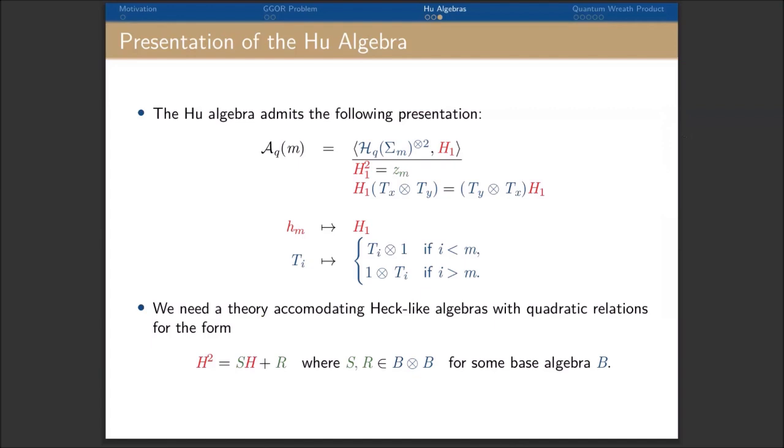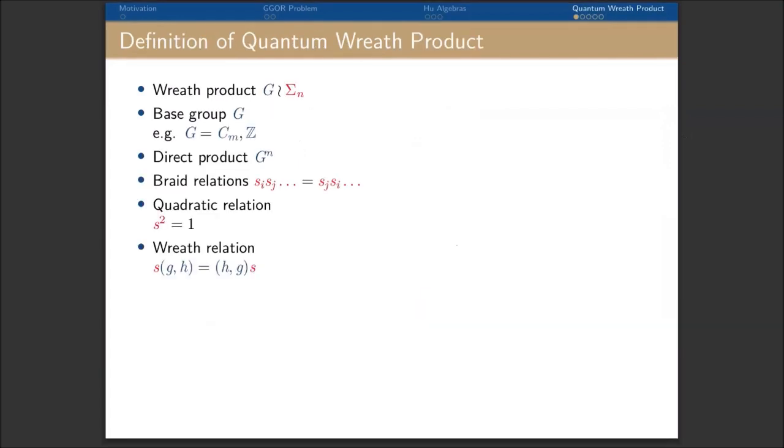It is very important that the coefficient in the quadratic relation here is not only in the ground field. We need a quadratic relation in which the coefficients are elements in B tensor B. So we look back to the well-known notion of the wreath product. You take a base group, take its direct product. You produce a group generated by the direct product altogether with the simple transpositions, subject to the braid relations, quadratic relations, and the wreath relation.